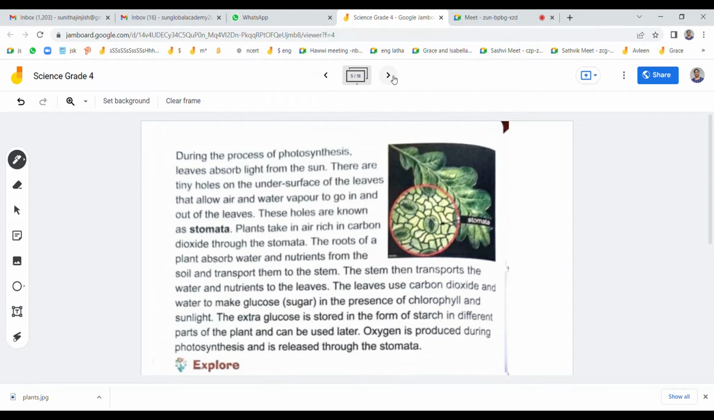What is the use of stomata? It takes in air. The sunlight will be absorbed through the stomata of the leaves. So it's the gate.